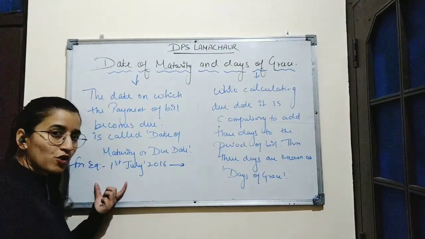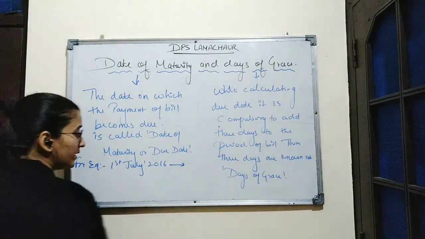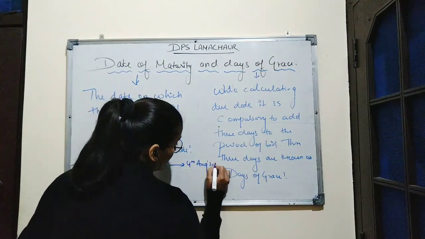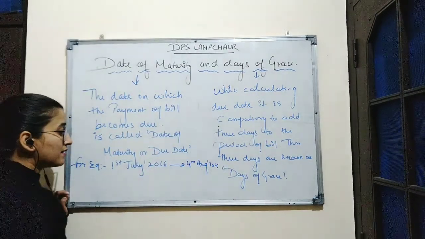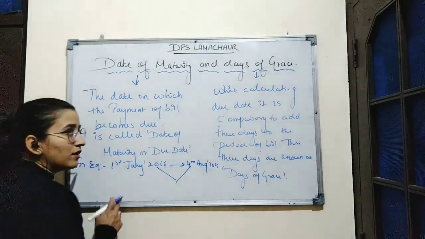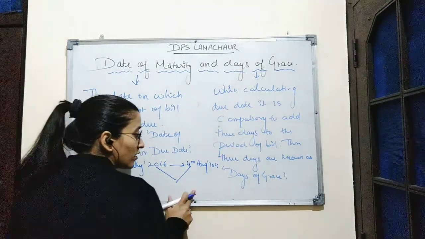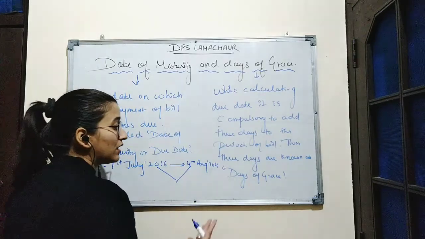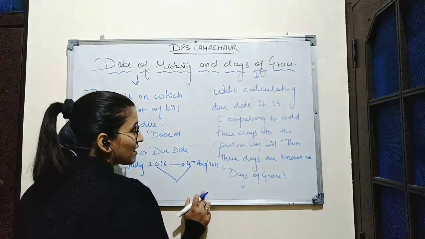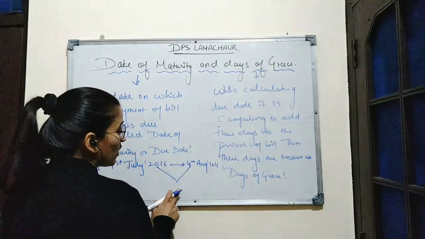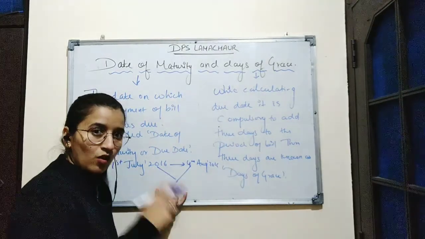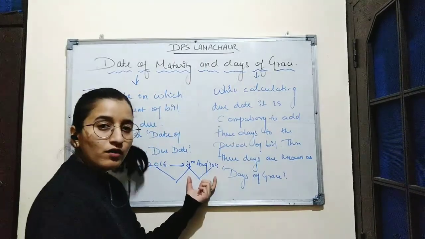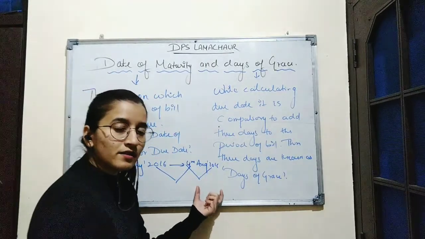Here the maturity date after 1 month will be 4th of August 2016, as the 1 month duration ends on 1st August, and we know that while calculating the due date we add 3 days more. Those 3 days are considered as the grace period. So after adding 3 days to 1st August, the maturity date will fall on 4th August 2016.